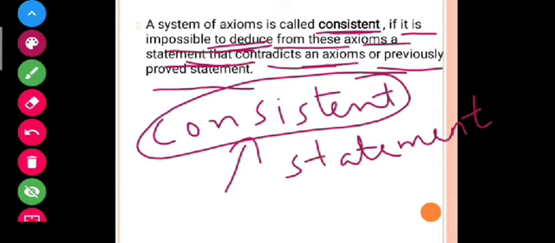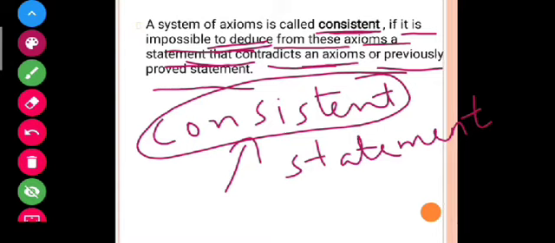You can't say any statement like this that can prove axioms wrong, because these axioms are your universal truths. Universal truths can't be proven wrong. But if it can be proven wrong, then the system is inconsistent, and if it is right, then the system is a consistent system. Okay, so let us move to our next part here.